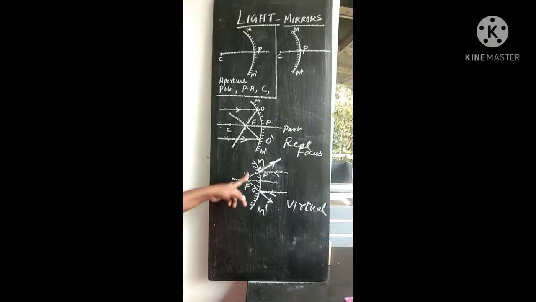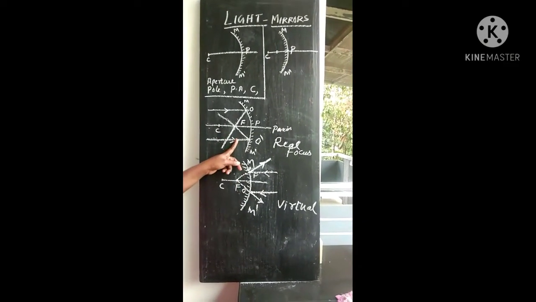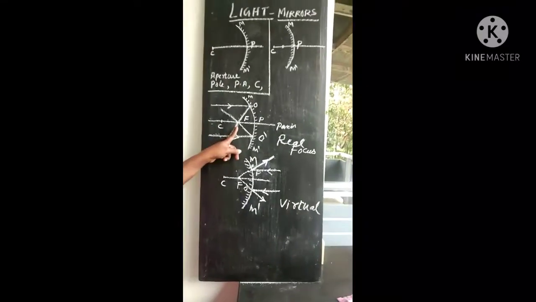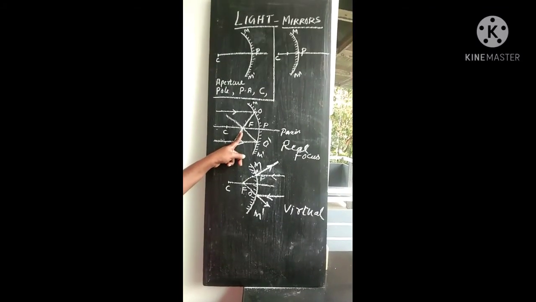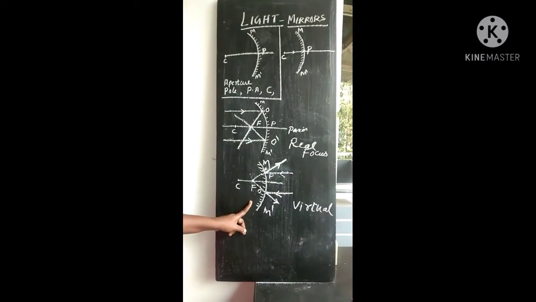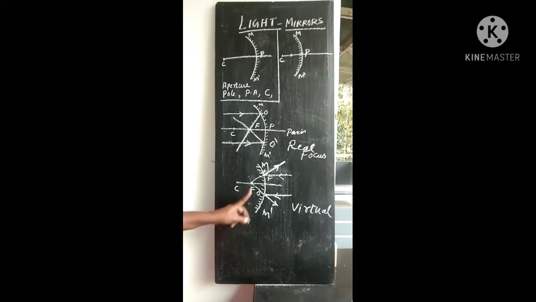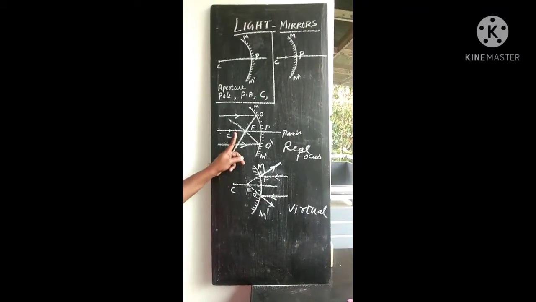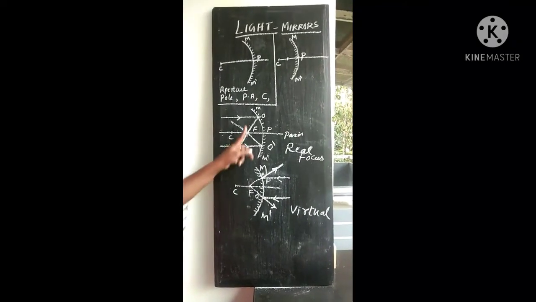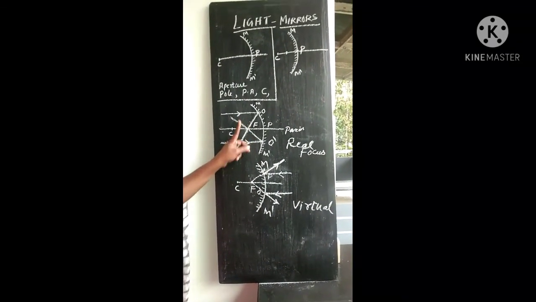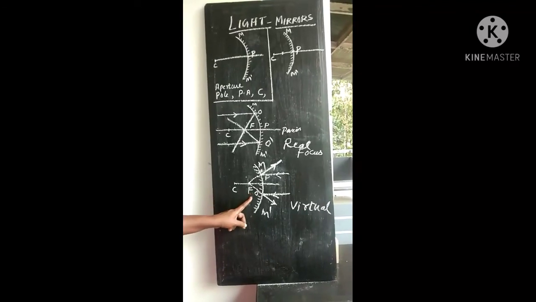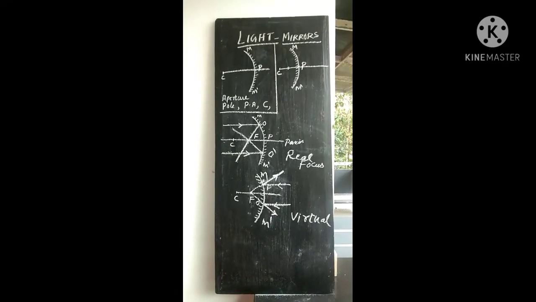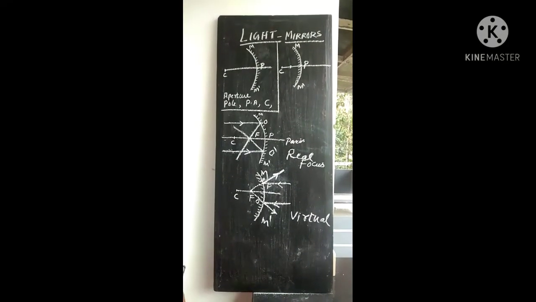So this term is different for concave and convex mirrors. This has one definition, and this has another definition, because this is a mirror which can converge the light rays, and this is a mirror which can diverge the light rays. It cannot converge the light rays. This is a converging mirror, and this is a diverging mirror. All the reflected rays are divergent in nature in the case of a convex mirror. So with this we completed all the terms related to both concave and convex mirrors.